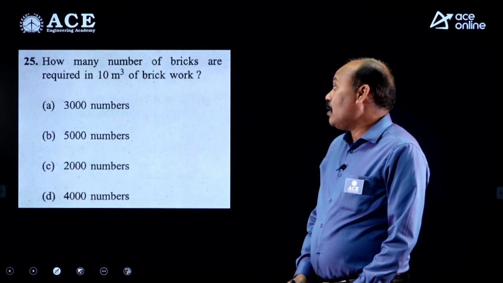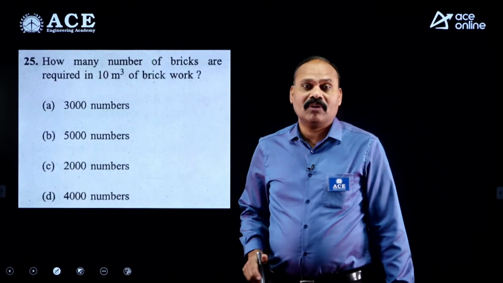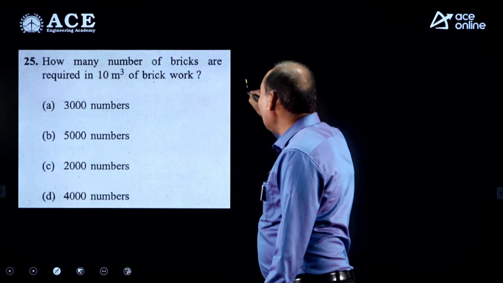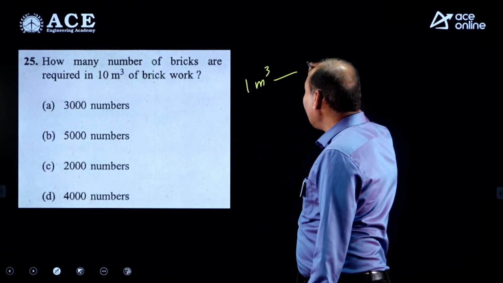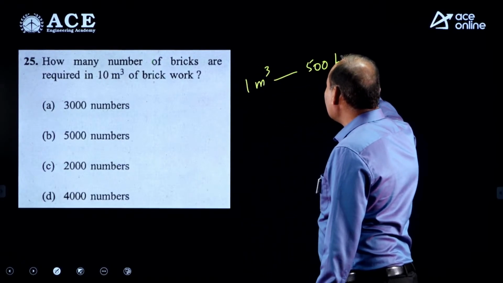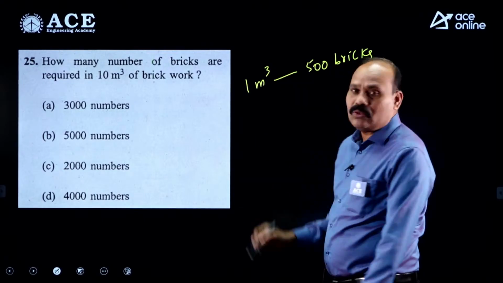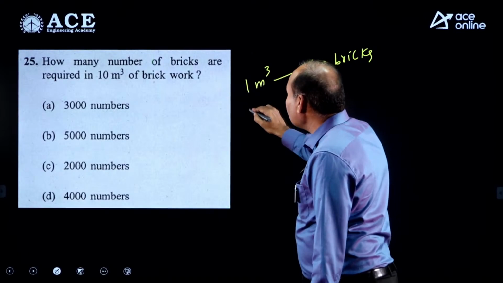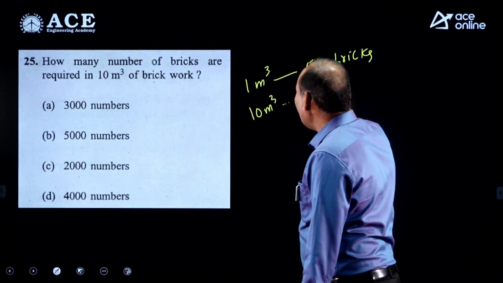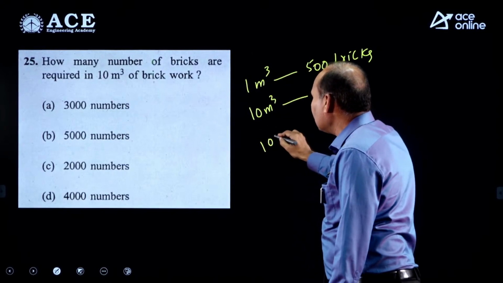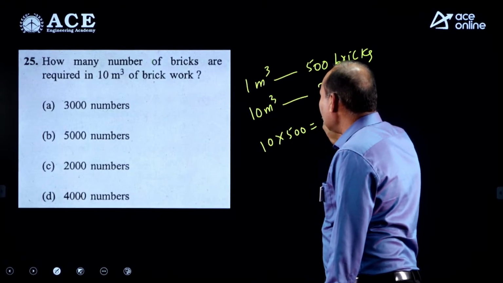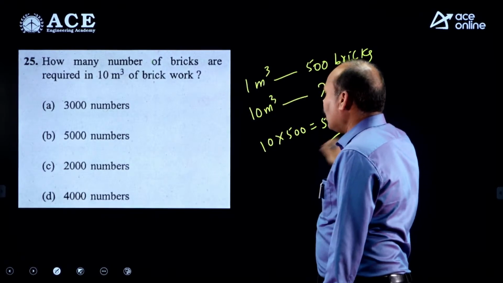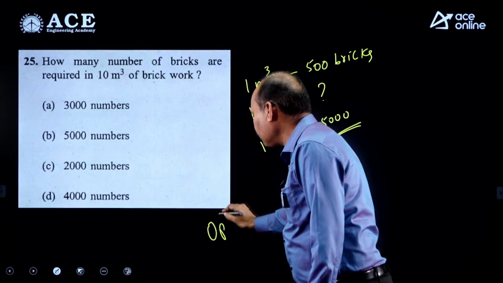So next, 10 meter cube brick work. Just simply remember, 1 meter cube is equal to how many bricks required? It is just a layman approach, 500 bricks. Just don't do any calculation. 1 meter cube is equal to 500 bricks. How many meter cubes? 10 meter cubes. So you can multiply: 10 into 500, how much is it? 5,000. Answer is option B.